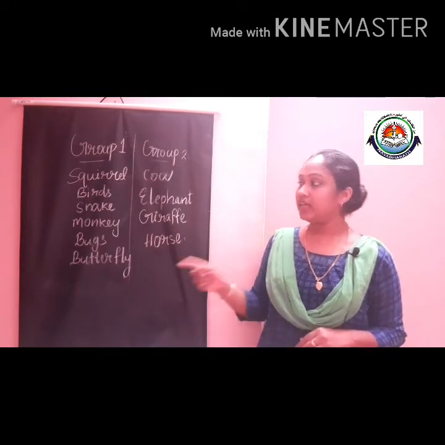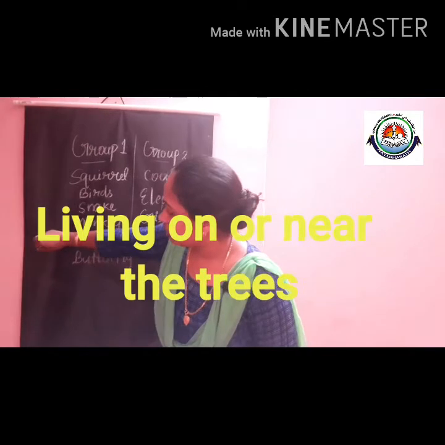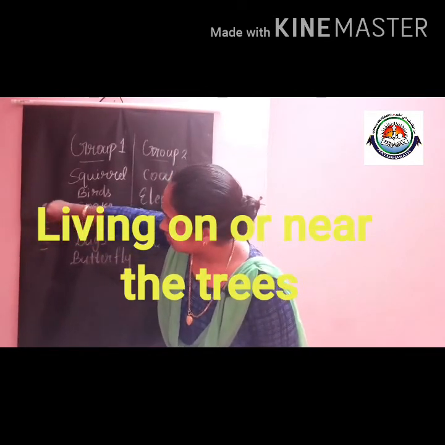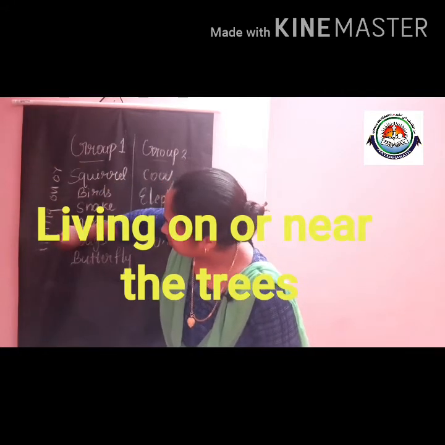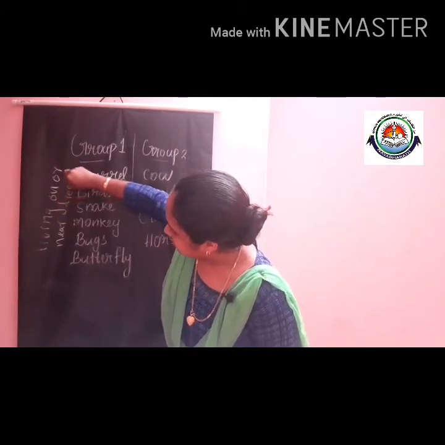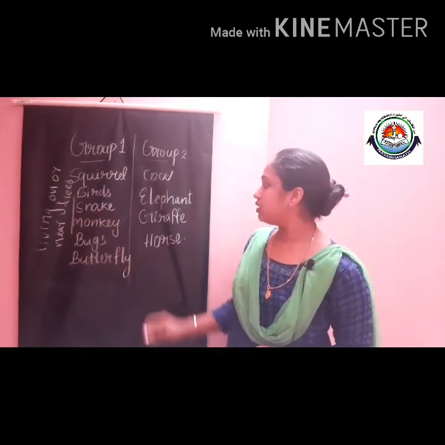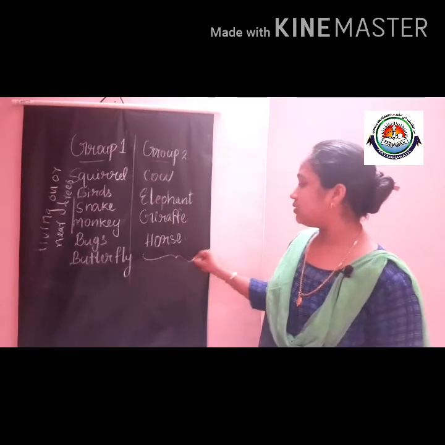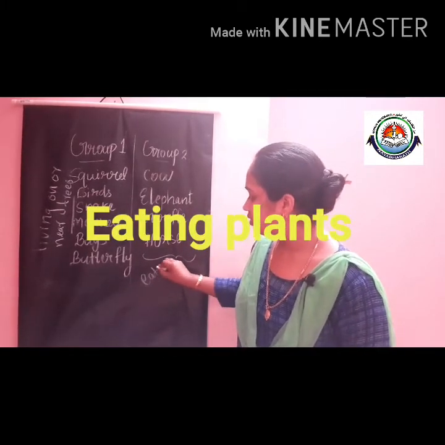Okay, so we can write it here. How can we write? Yes, living on or near trees. These animals are living on or near the trees. Then what about these animals? They are eating plants.